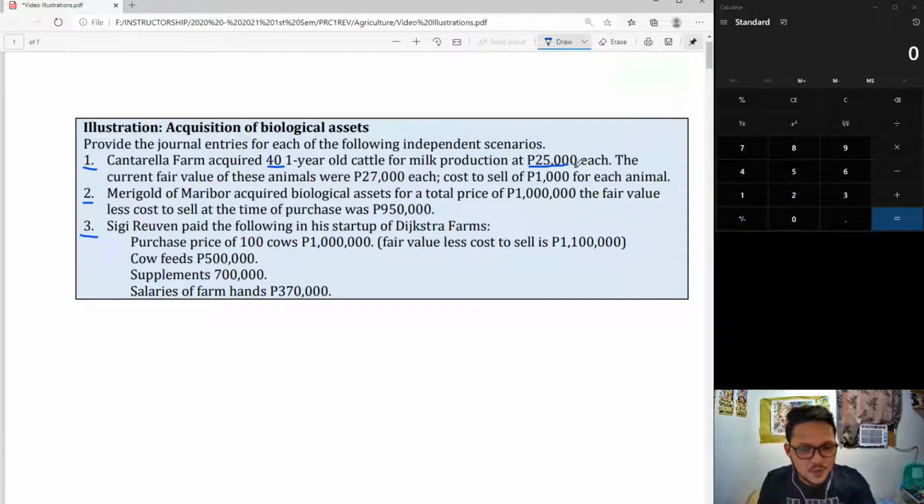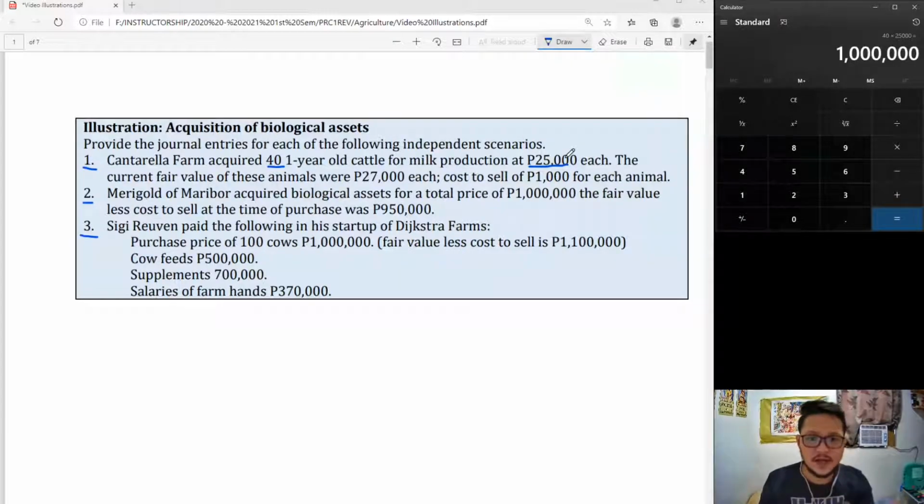Let's take number 1. Cantarella Farm acquired 40 one-year-old cattle for milk production at 25,000 each. So, 25,000 each, ano yan? Purchase price natin for the 40 units of cattle. So, that's 40 units of cattle multiplied by 25,000. We would get a total amount of 1 million. Alam mo na kaagad magkano ibinayad natin. That's credit to cash of 1 million.